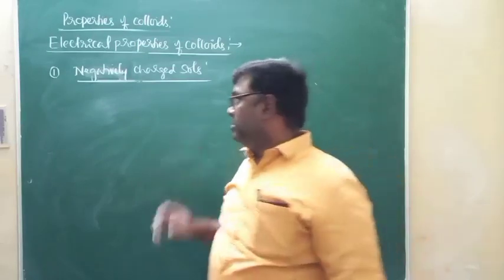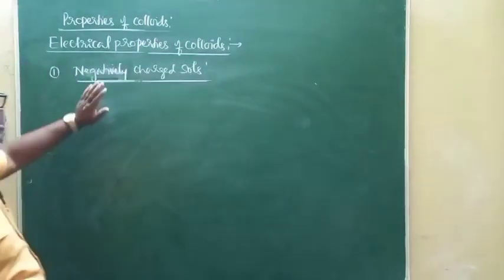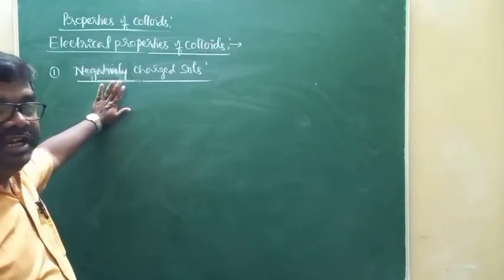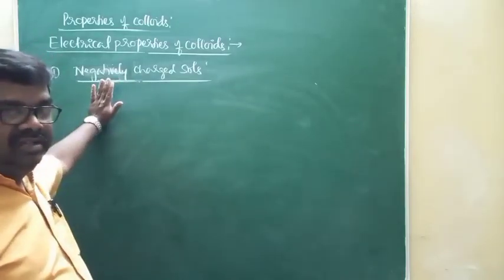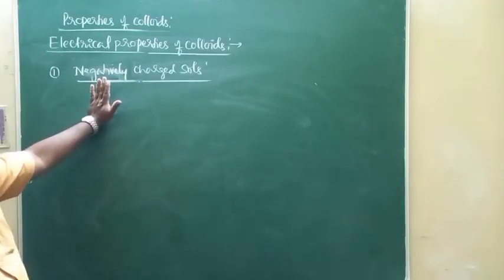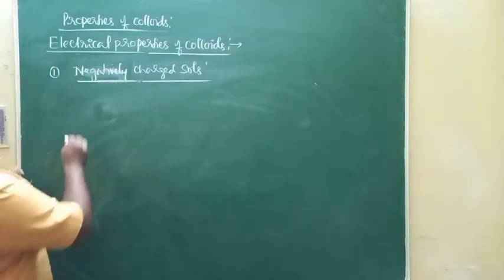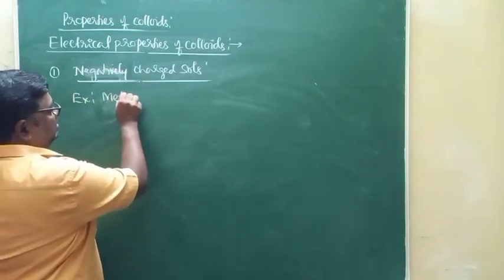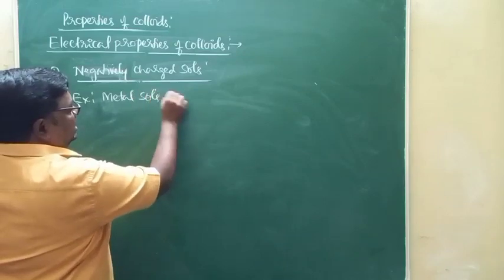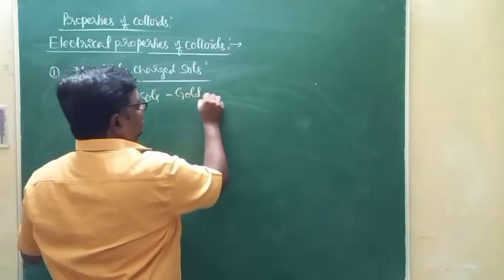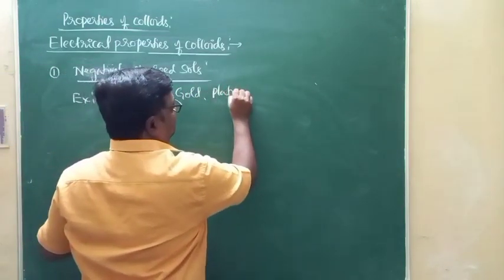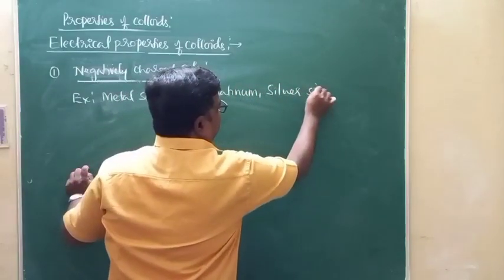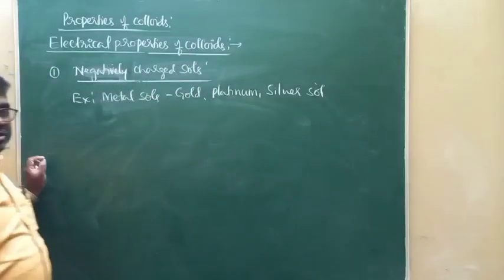The colloidal solutions which contain negatively charged colloidal particles are called negatively charged sols. I'll give some examples like metal sols. For example, gold sol, platinum sol, or silver sol. These are all examples of negatively charged sols.